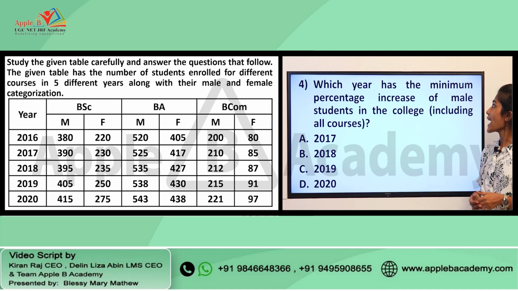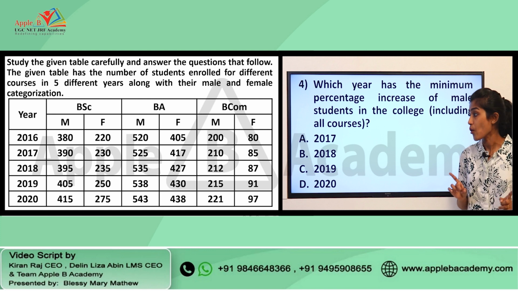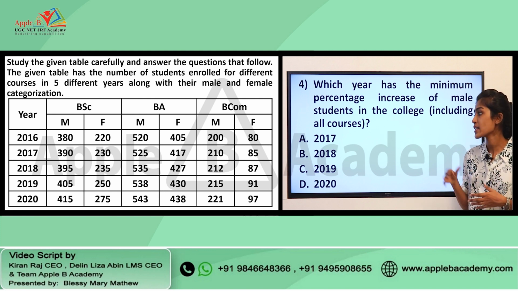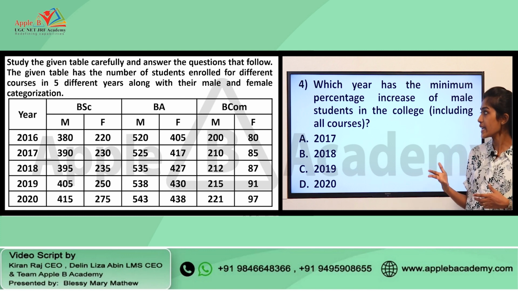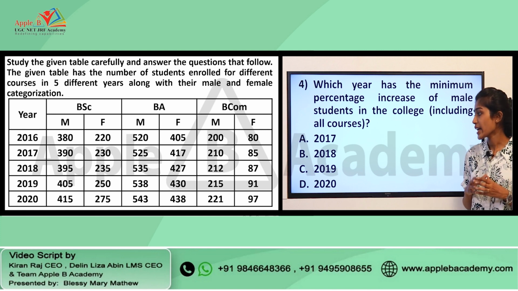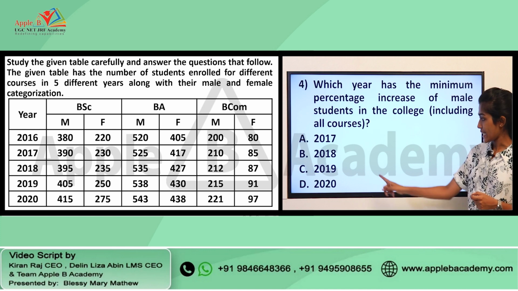Next question, which year has the minimum percentage increase of male students in the college including all courses? And we have been given various options. We have different years given as 2017, 2018, 2019 and 2020, and we have to find out the year in which the college has a minimum percentage increase of male students. That is the question, and the right answer for this question is option C, that is 2019.